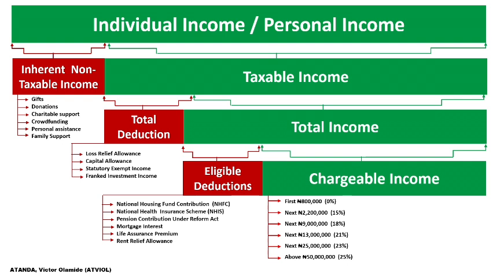It is this 400,000 that is going to attract the 15% tax rate. So the amount you are going to pay, if your chargeable income is 1.2 million, is 15% on that 400,000 in excess of 800,000.